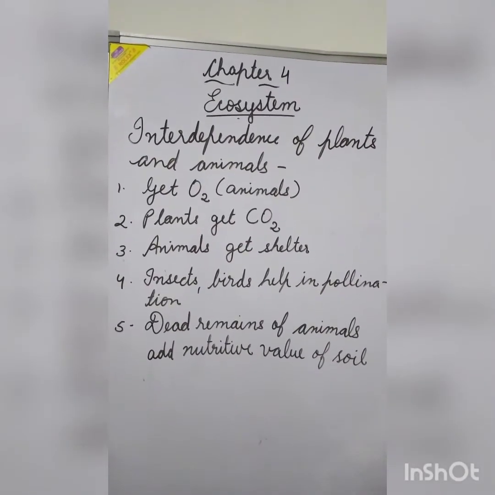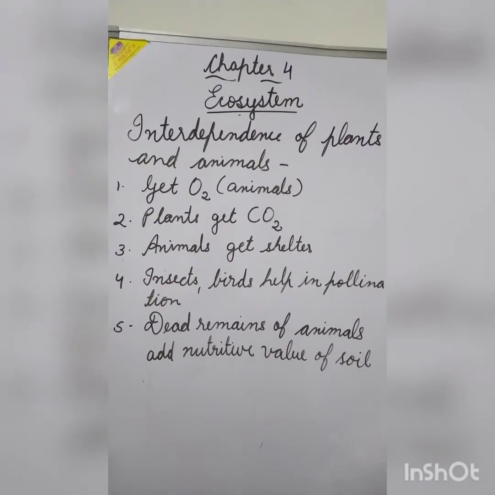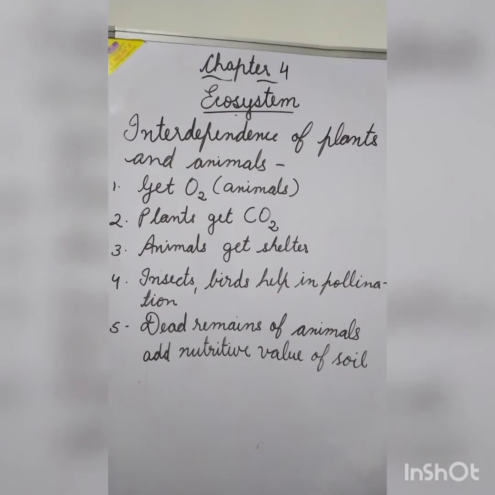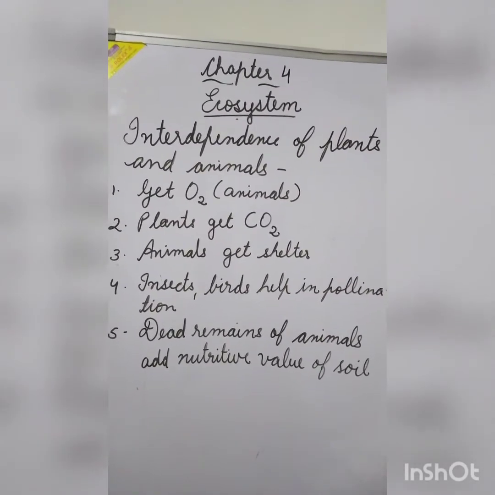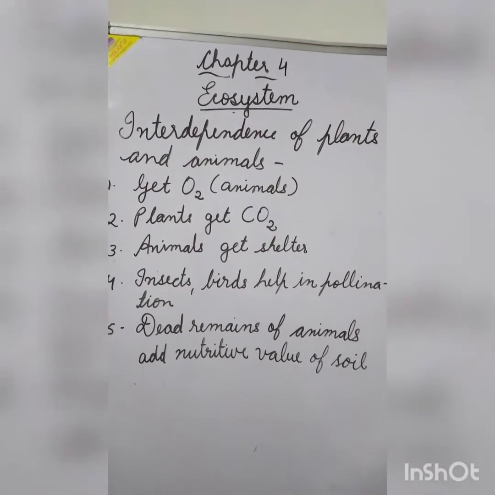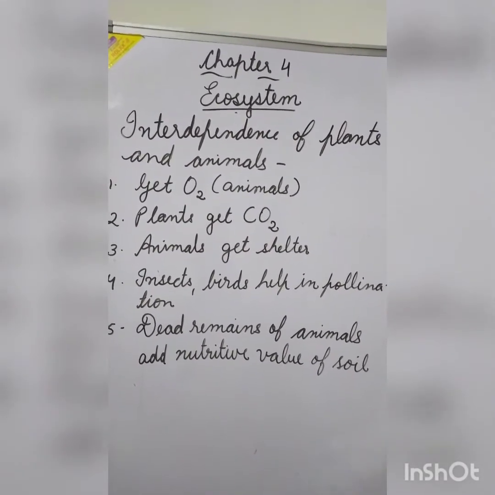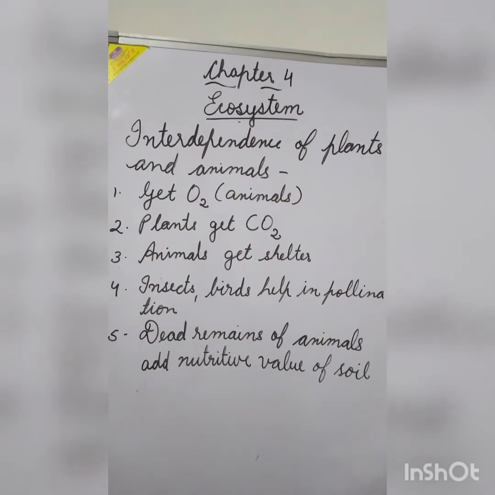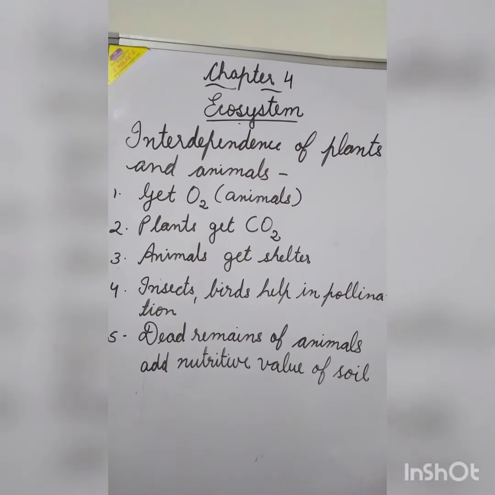Interdependence of plants and animals. The animals get oxygen for respiration from plants through the process of photosynthesis. The plants get carbon dioxide from animals, which is produced during respiration. The animals get shelter.